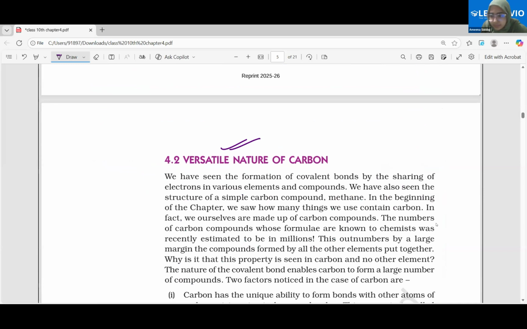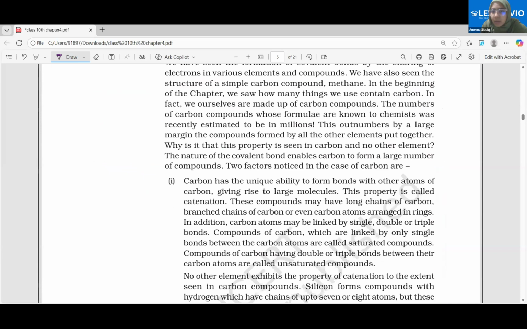See, the amount of carbon is really less in the atmosphere, carbon dioxide is just 0.03%, right? In the crust also it's rarely there, in very small amount. But 99% of the compounds known to us are organic compounds. So what is it in carbon that is giving rise to such a large number of compounds?